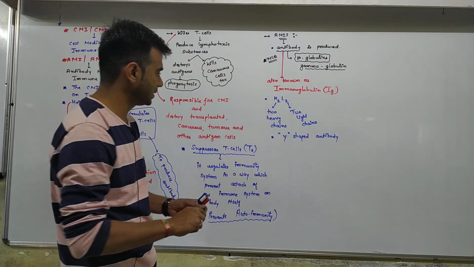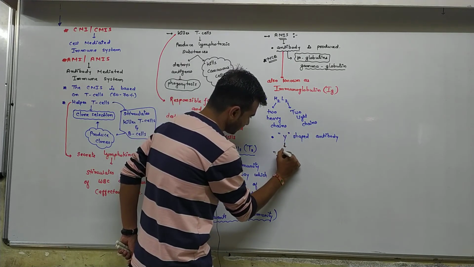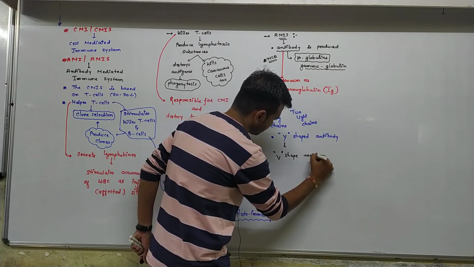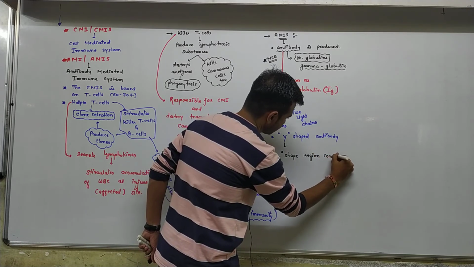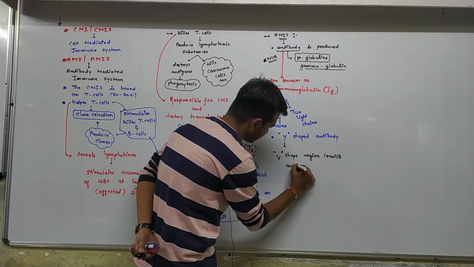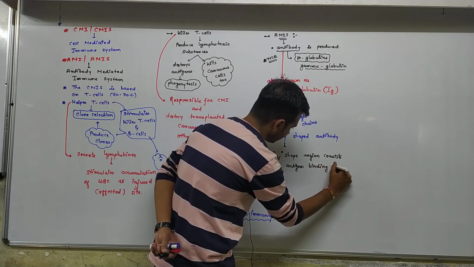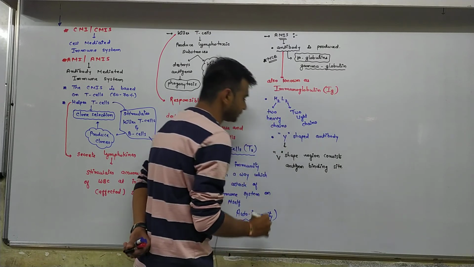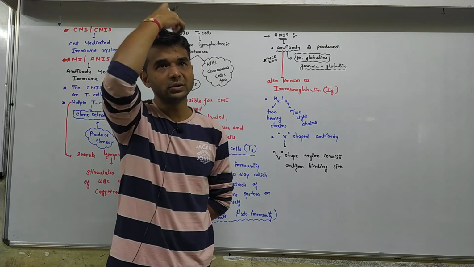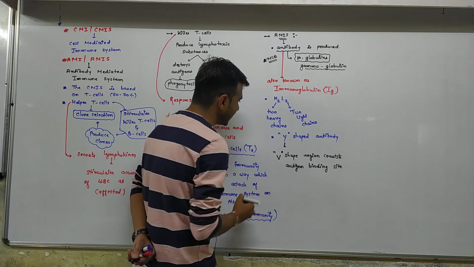In the Y-shaped antibody, both the free ends of the V-shaped region consist of the antigen binding site.